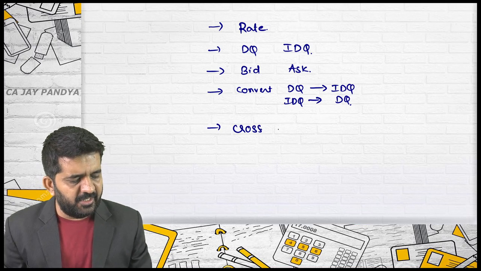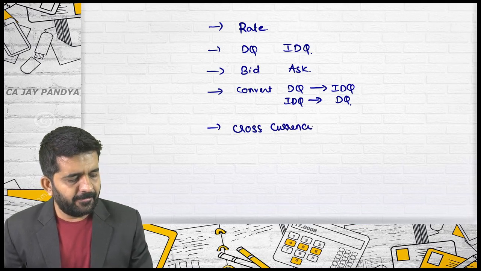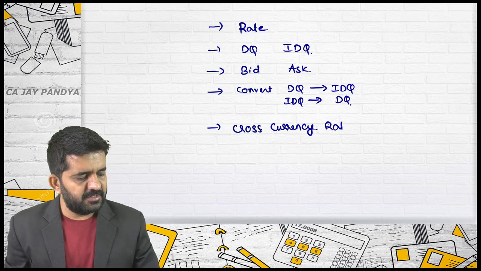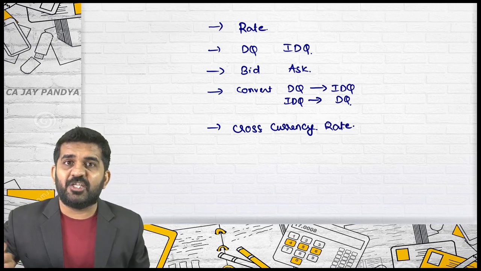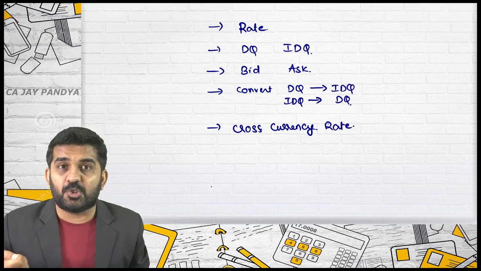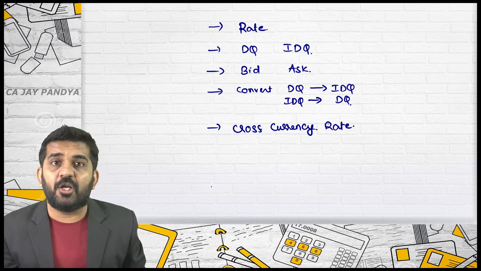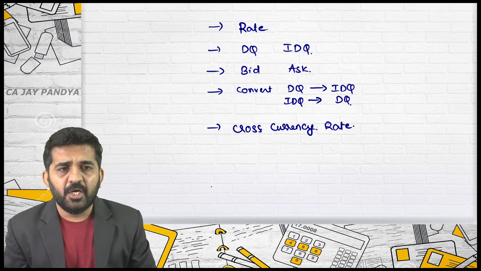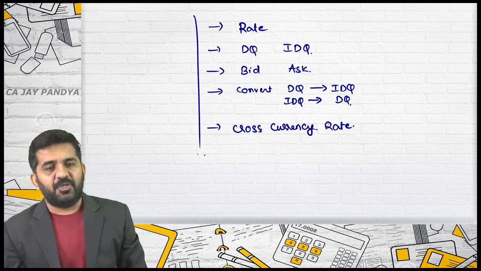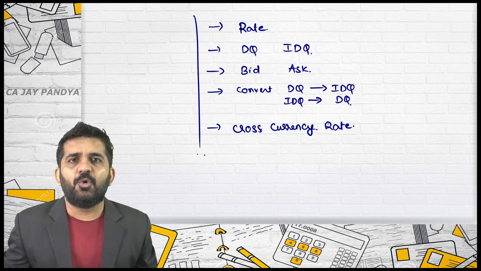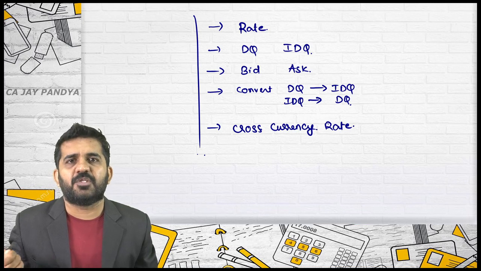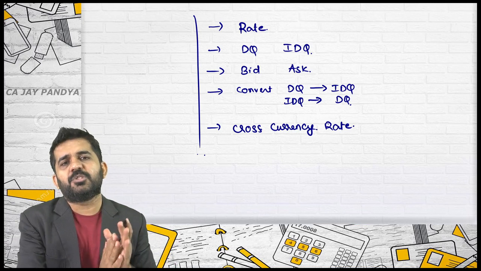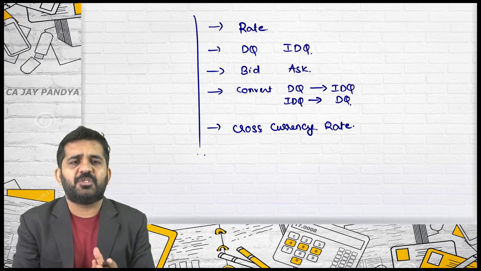And then we did cross currency rates. If rupees and dollar is quoted in the market and rupees per pound is quoted in the market, but pound per dollar is not quoted in the market, you can find out by the last couple of questions that we have done. So these are the concepts that we have done. In next lecture, we will be going ahead with the concepts of some more forex, and then we will be actually going to some institute's questions from the PDF which I have sent you.